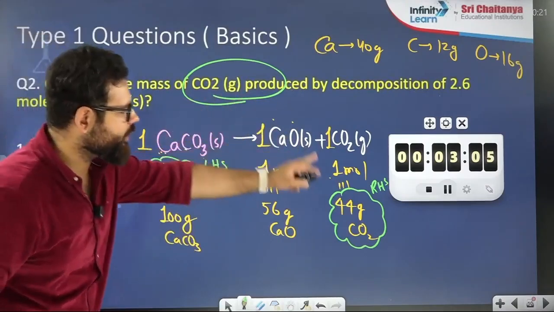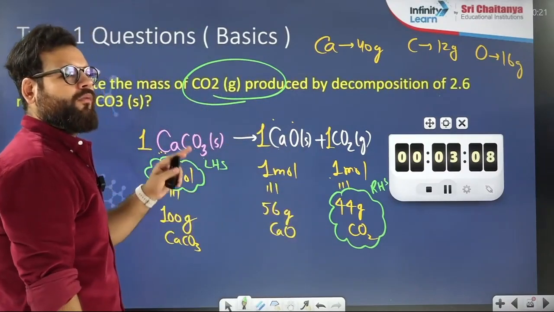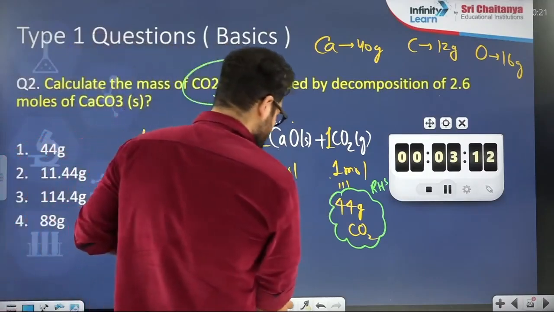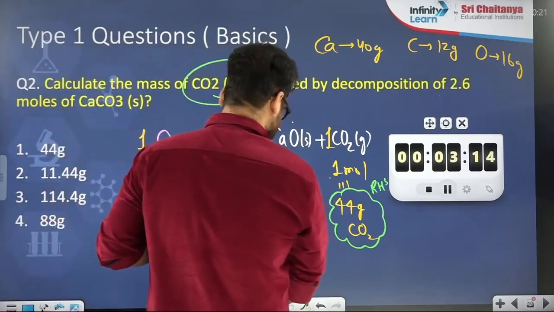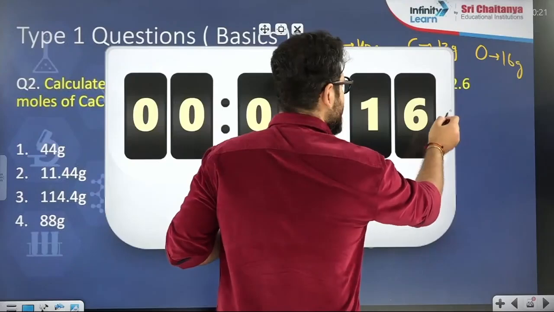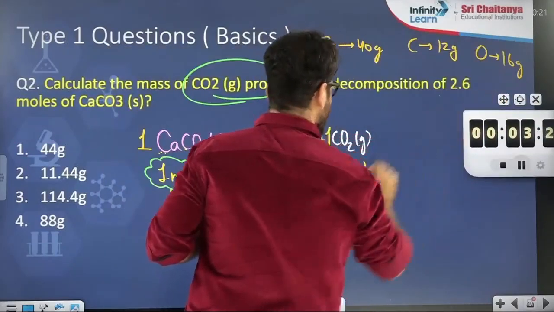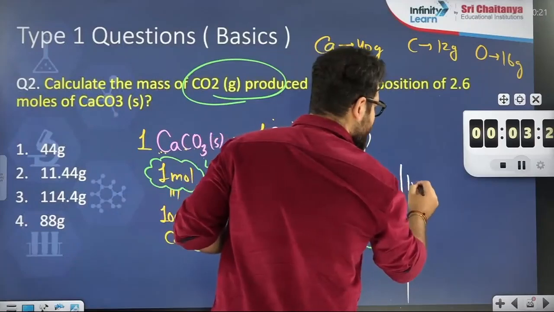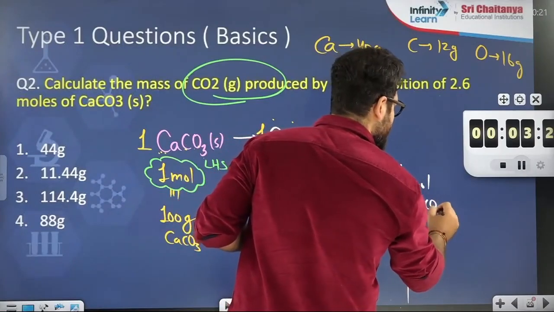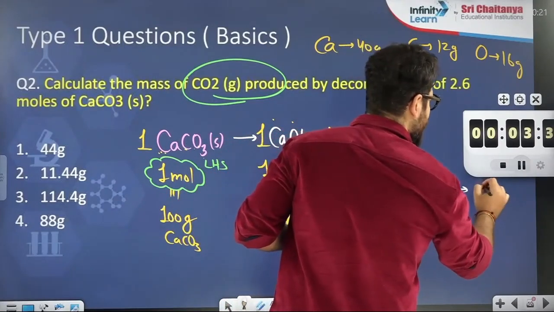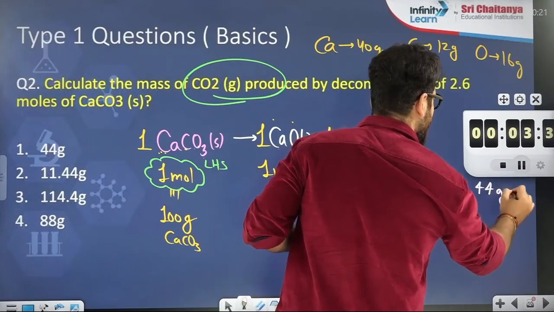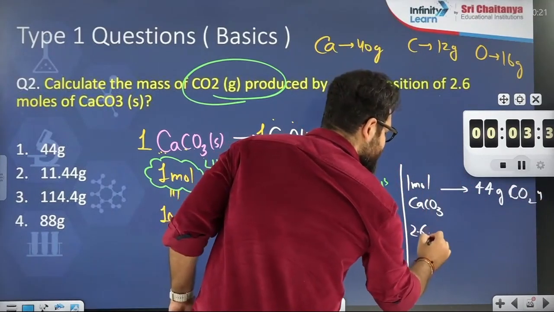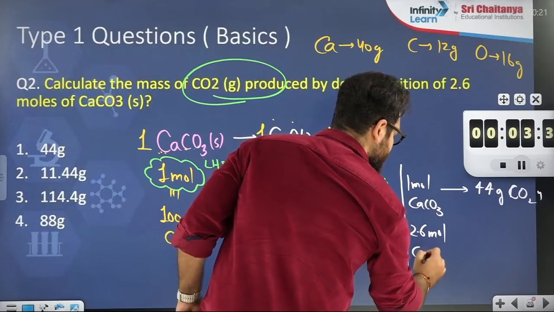1 mole gives 44 gram. So 2.6 mole will give how much? That is the question. Simple question, the simplest question. 1 mole calcium carbonate produces 44 gram CO2 gas. So 2.6 mole will produce how much?